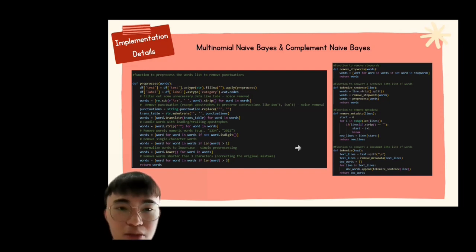The second function in these two models is removing the stop words, which filters out some common words from the text that do not contribute to the classification. The third function is tokenizing the sentence. This function is the process of splitting a sentence into words and also includes applying the pre-processing such as cleaning and formatting. The last one is removing the metadata such as header and extra text. So these functions remove the lines before the actual text.